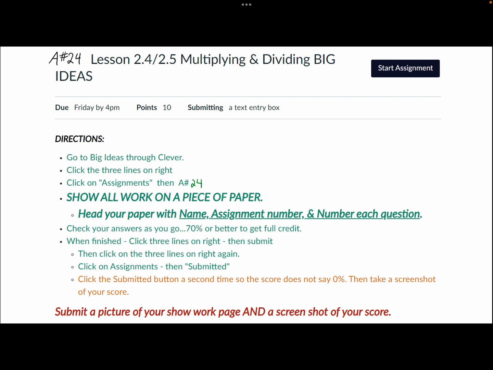Once you have unlimited checks, so 70% or better for full credit, you have the remainder of class to work on this and complete it. Remember to submit a screenshot of your score and your work page for full credit. That is your assignment that is due by Monday. And if you did not finish your IXL, then you are to work on your IXL once you finish this assignment. If you're done with everything else, then you may work on other homework, or you may work on IXL diagnostic if you'd like.